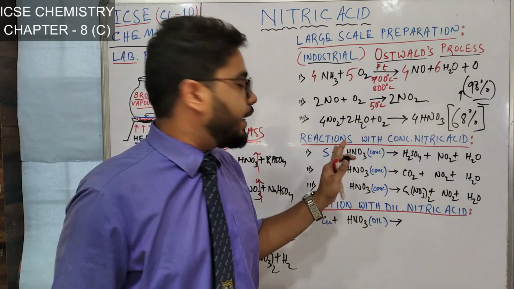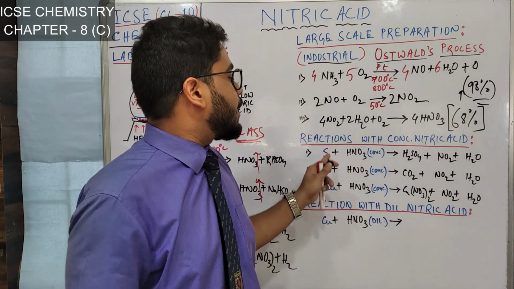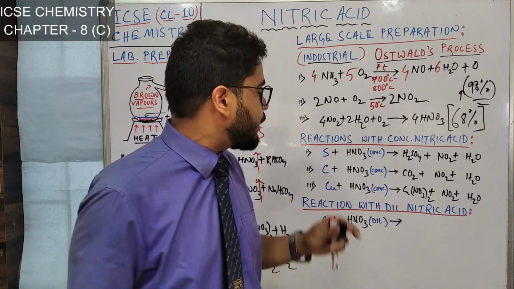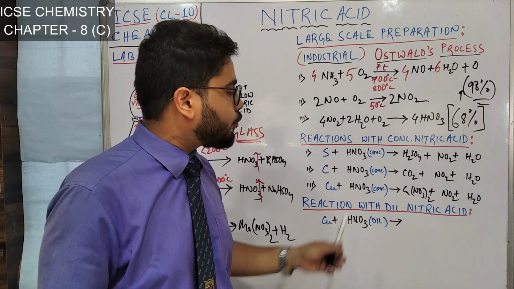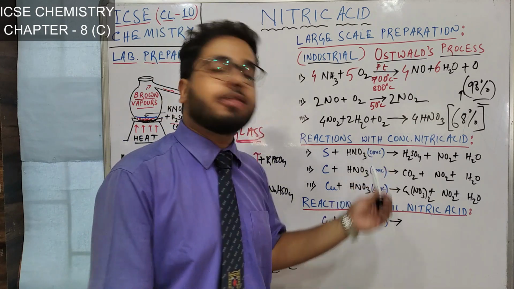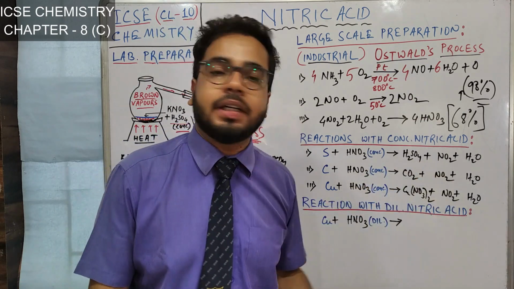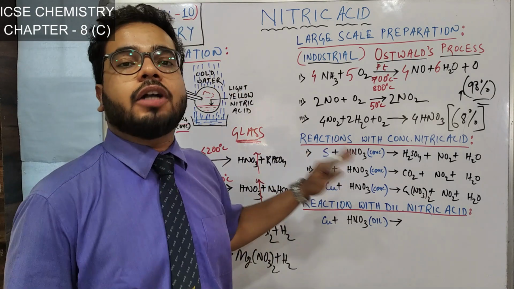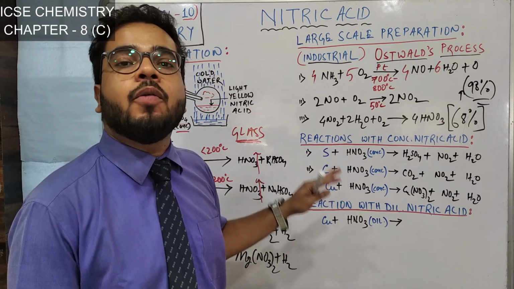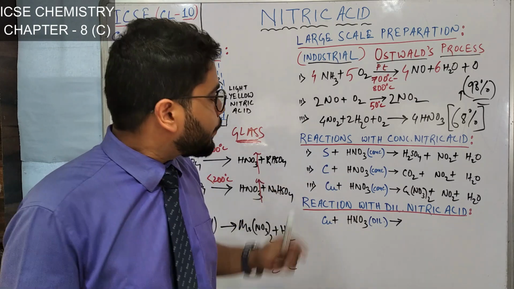So we have written the reactions. We have seen sulfur got oxidized to sulfuric acid, carbon got oxidized to carbon dioxide, and copper got oxidized to copper nitrate. And with concentrated nitric acid, nitrogen dioxide gas is common, but the work is not finished yet. Why? Because you have to balance these equations also.